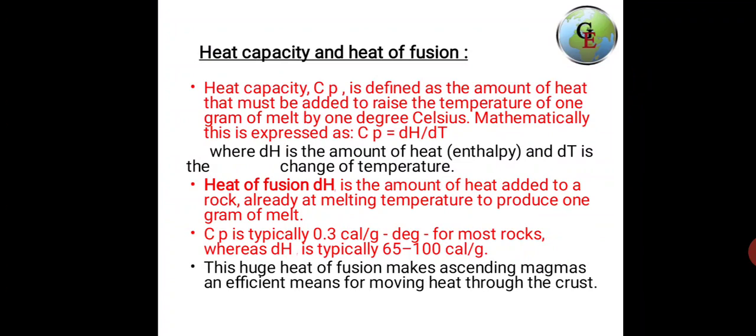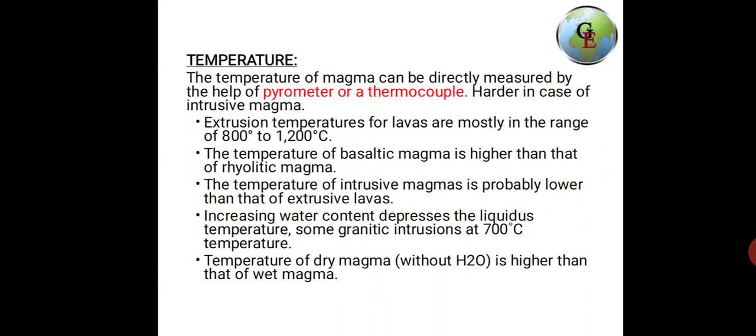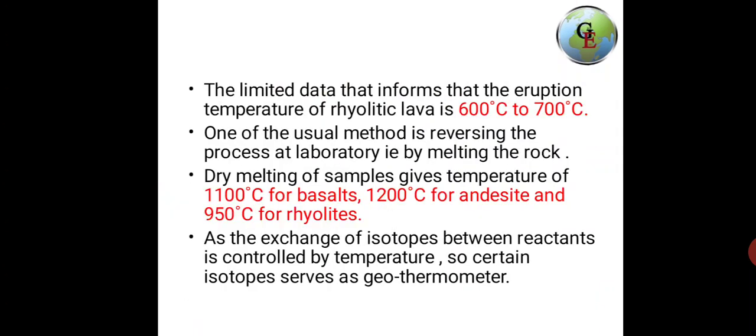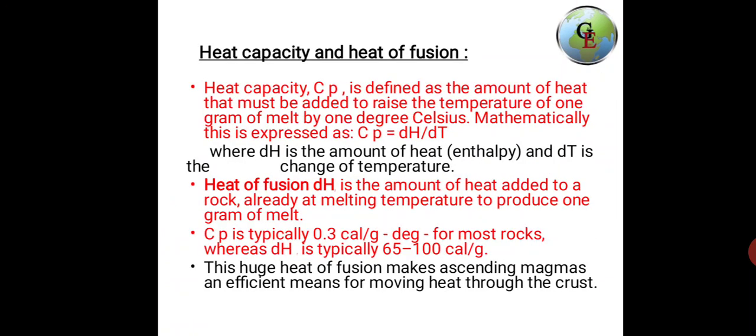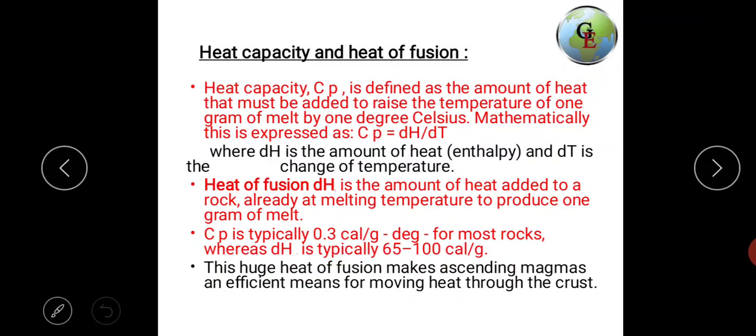Heat capacity is defined as the amount of heat that must be added to raise the temperature of 1 gram of melt by 1 degree Celsius.